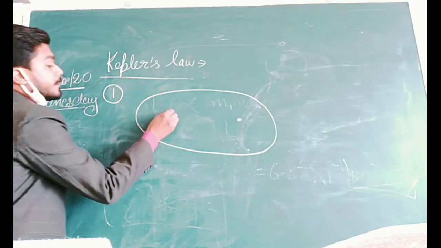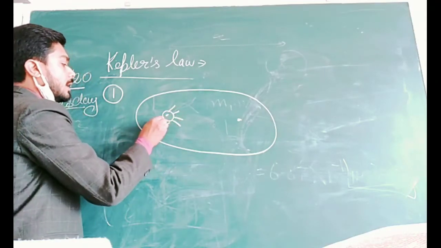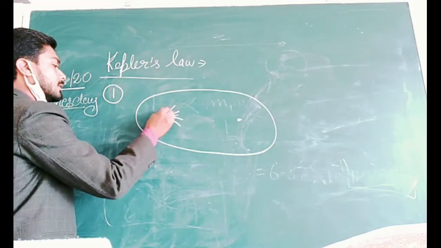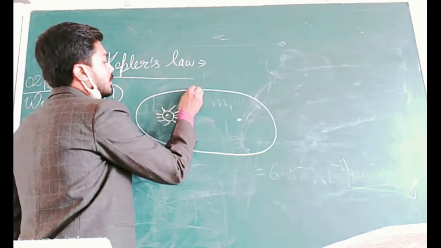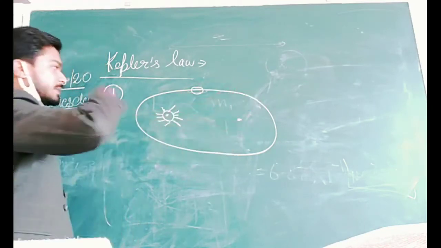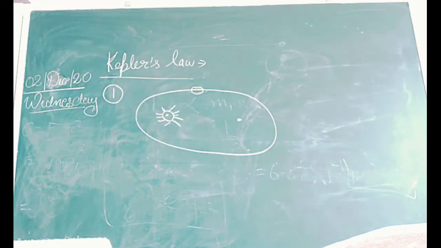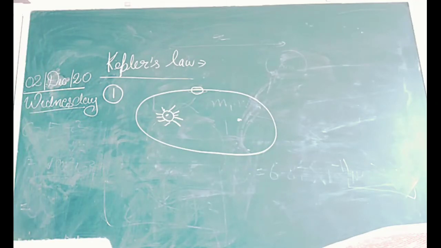Then it states that the sun lies at one of the focus, and the planet revolves around the sun in the elliptical path. So the first law of Kepler is: every planet revolves in an elliptical path around the sun, where the sun lies at one of its focus.